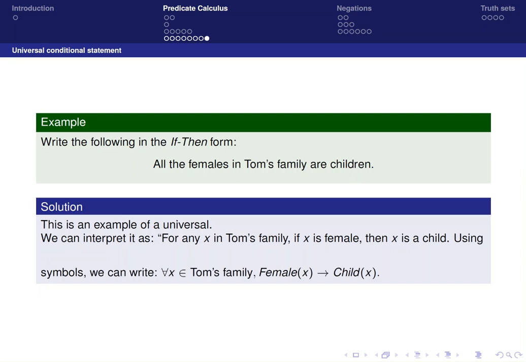And using the symbols, we can rewrite it in the following way. For all x in Tom's family, so that describes the domain, female(x) implies child(x). Again, we're treating female and child as a function that accepts the value x.